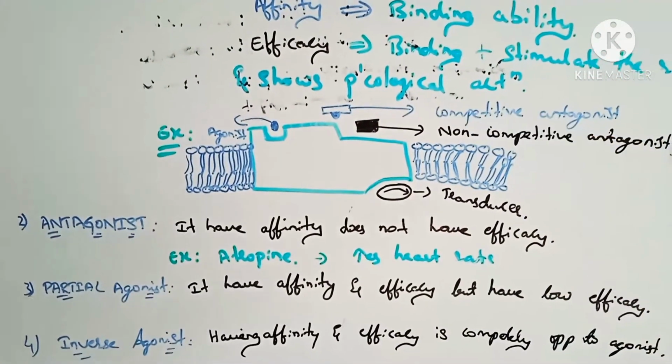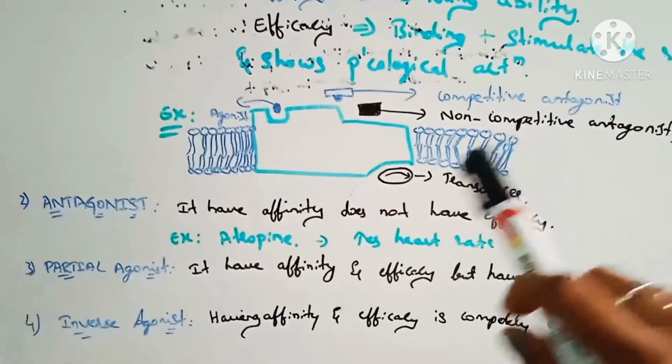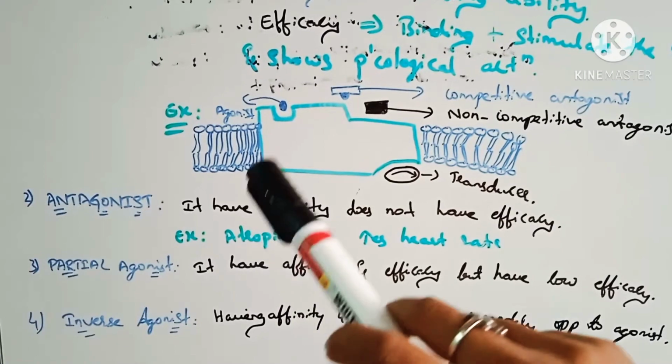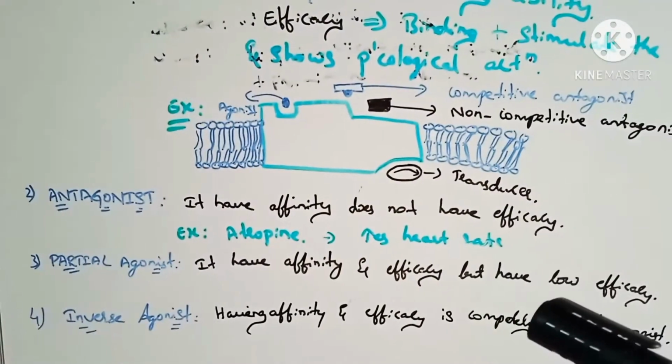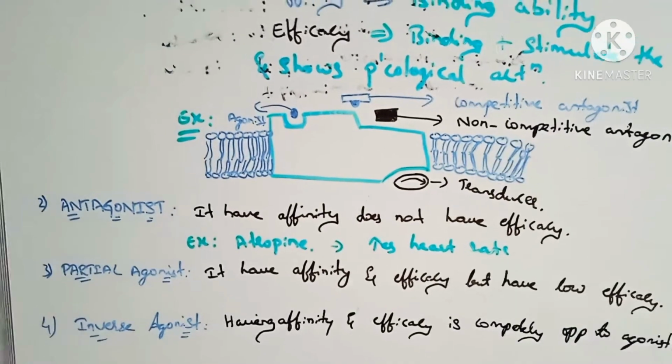The binding stimulates the receptors and shows the pharmacological action. An example is acetylcholine. Here acetylcholine is the example of an agonist.